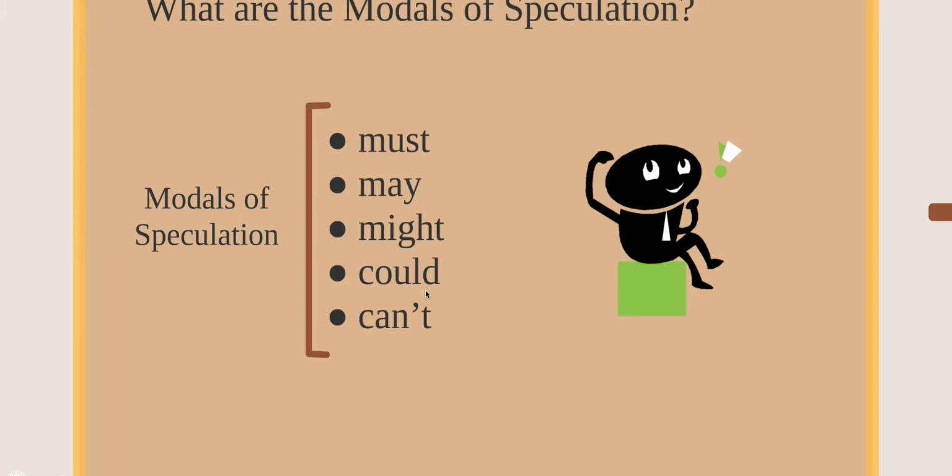And finally, can't. What is the meaning of can't? No puede, like impossible. That's impossible. I can't fly. I can't go there because it's dangerous. Like something impossible. Something that is not true. So you are going to keep in mind these five because these five are the group of modals of speculation. Questions up to this point?